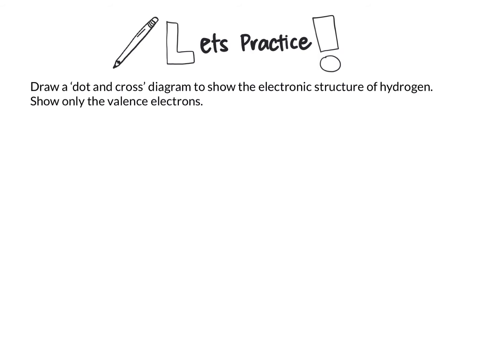Right, so if you are quite confident in drawing covalent molecules, you can pause the video here, take a look at this question: draw a dot and cross diagram to show the electronic structure of hydrogen, showing only the valence electrons. So you can pause, do your drawing. Once you're confident of your answer and want to check your answer, play the video again. Okay, so I will be explaining how to do this question.